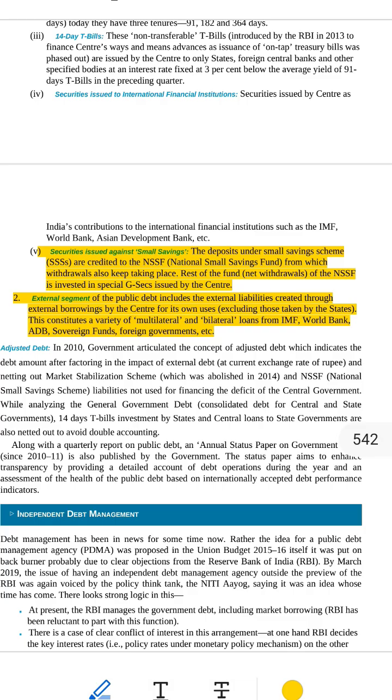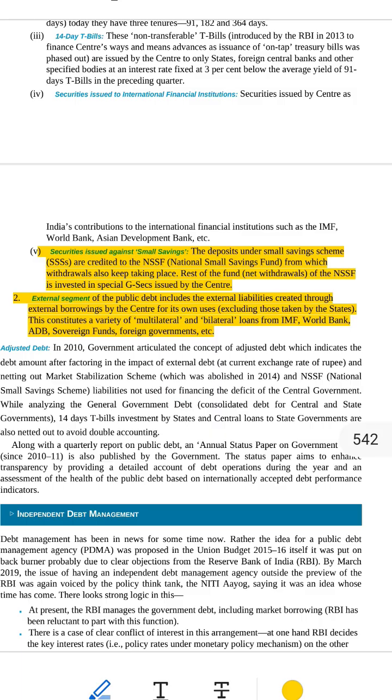A, dated securities, also called G-Secs, government securities. These are papers like loan slips the government sells to people or banks. Each paper has a fixed time and fixed interest rate. Time can be short, 1 year, medium, 5 years, or long, 10 plus years. Example, you give Rs 1,000 to the government. They promise we will return it in 5 years. Every year we'll give you Rs 80 as interest. So this is like a loan you give to the government. They use it now and give back more later.